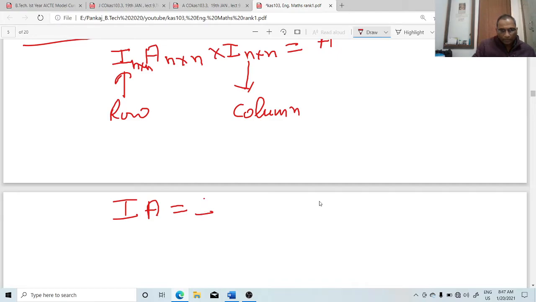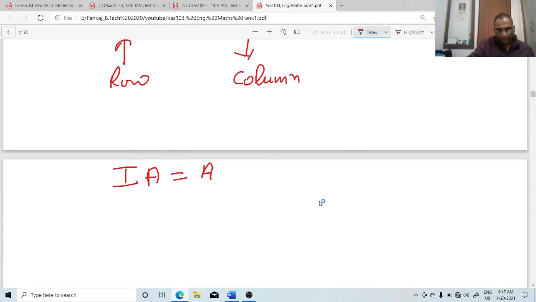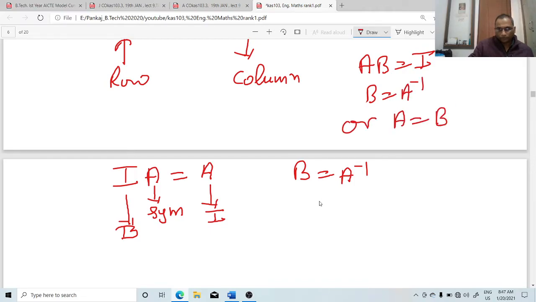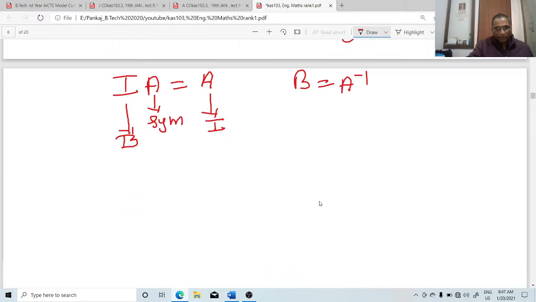Okay. Convert this right hand side A matrix into identity matrix. This is a symbol. We will not change anything here. We convert this matrix into I, and the corresponding matrix whatever comes here, that is B, and we will say that B is equal to A inverse, because we know the definition of inverse. If AB equal to I, then you can write B equal to A inverse or A equal to B inverse, right? Now see the steps.